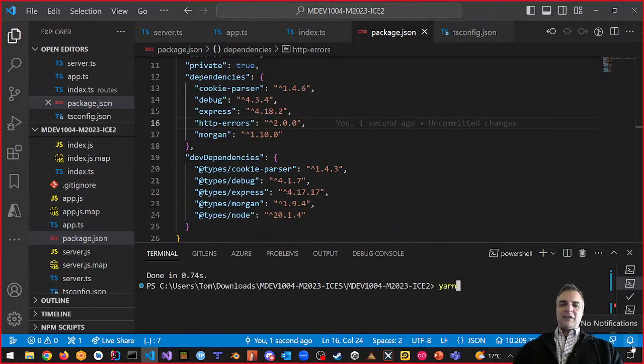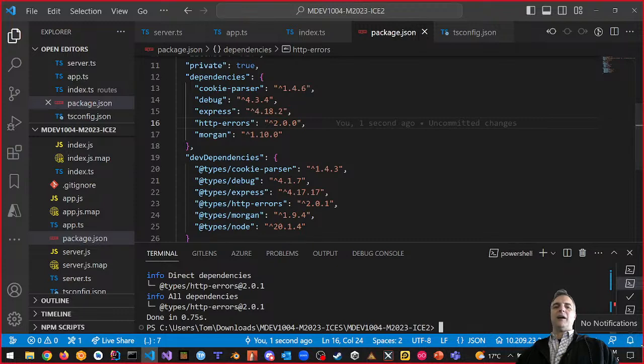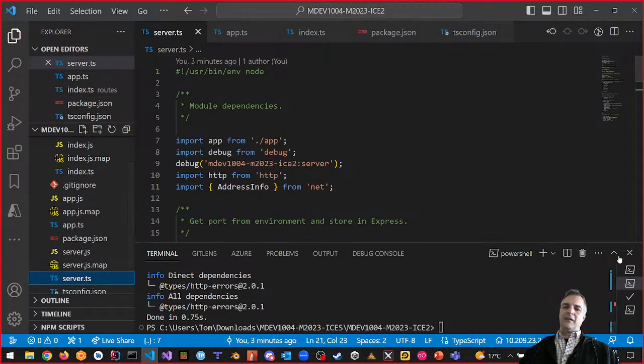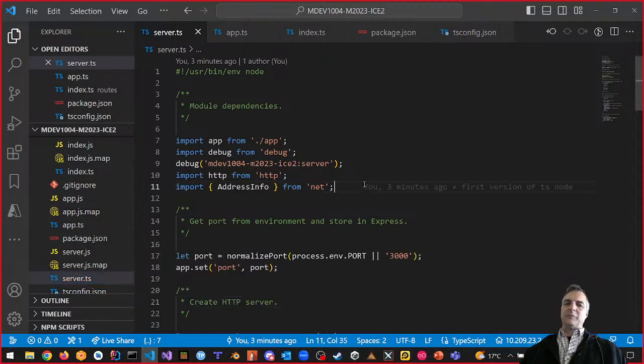And then I'm going to say yarn add at type slash HTTP errors minus dev. And it's going to add me in a module. There's HTTP errors up here. Take a look at that, right? HTTP errors at 2.01. This is at 2.00. That's interesting, right? And then if I go back to my server.ts in here, and if I import HTTP errors